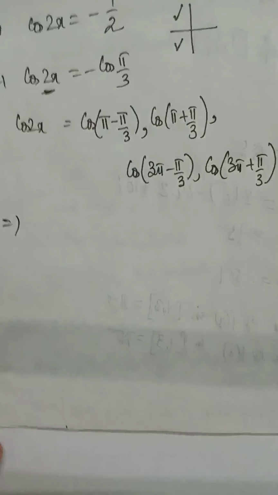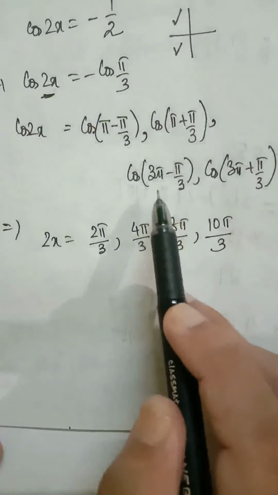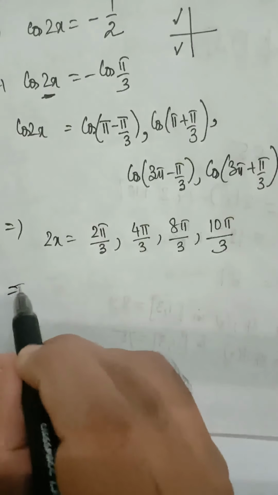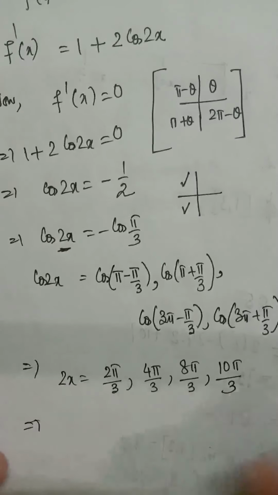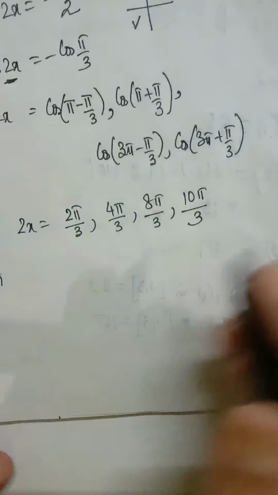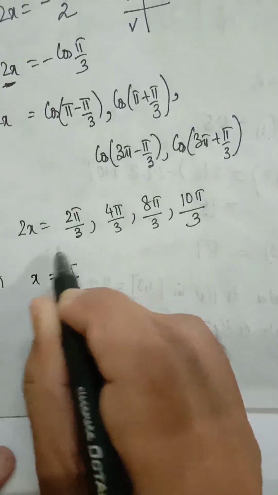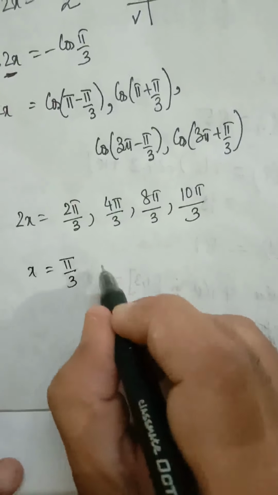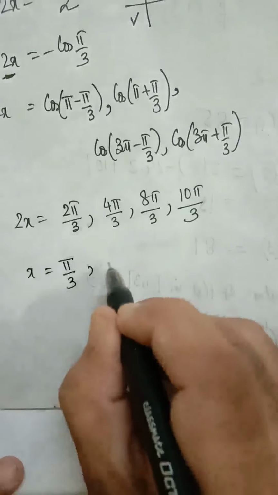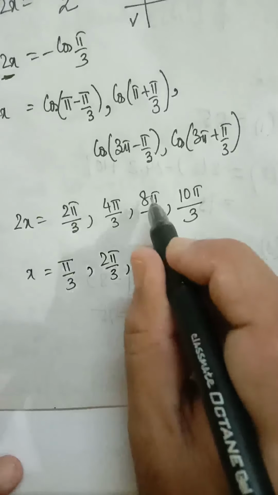Okay, so 2x is equal to 2 pi by 3, 4 pi by 3, 8 pi by 3, and 10 pi by 3. Because we have to find the stationary points between 0 and 2 pi, this is the given interval. So x equal to pi by 3, 60 degrees, which lies between 0 and 2 pi, 0 and 360. 2 pi by 3 is 120 degrees, which also lies between 0 and 2 pi.